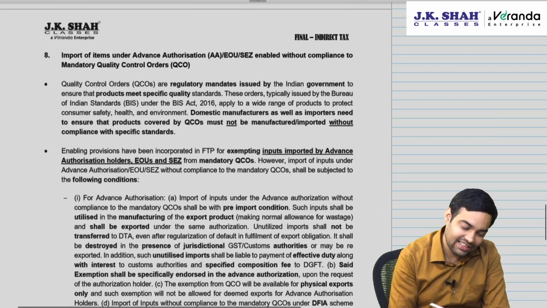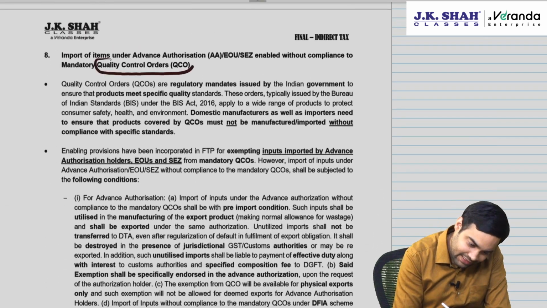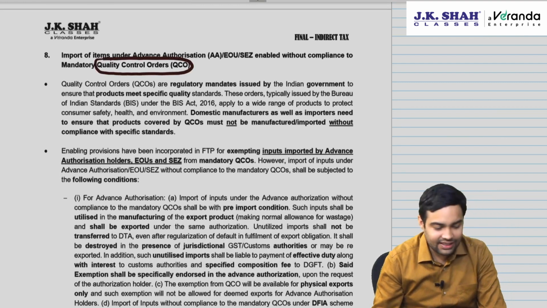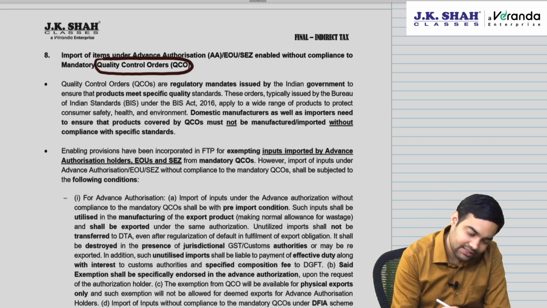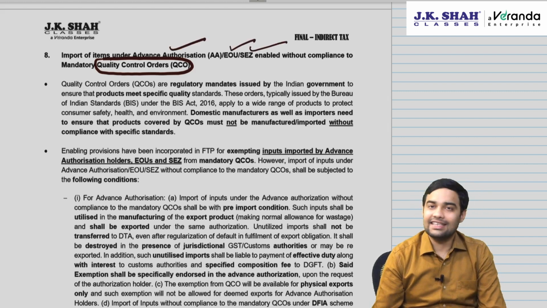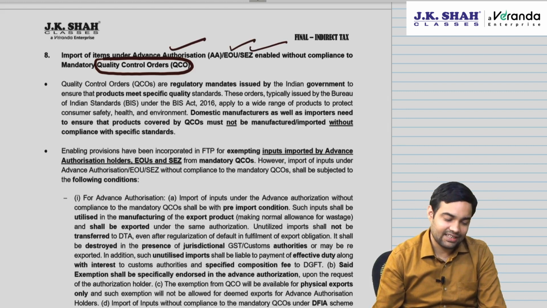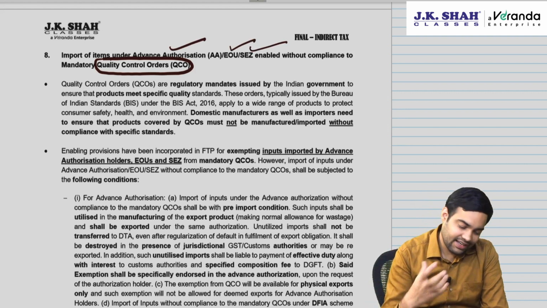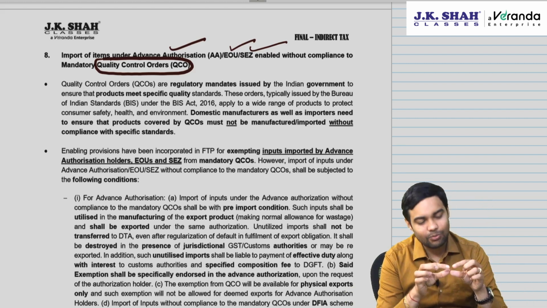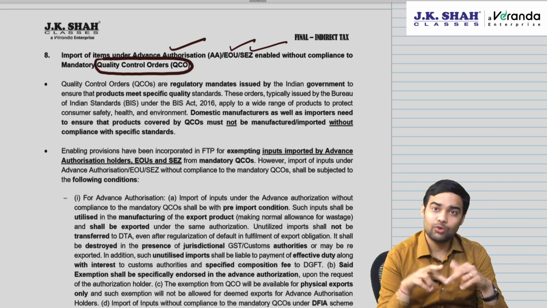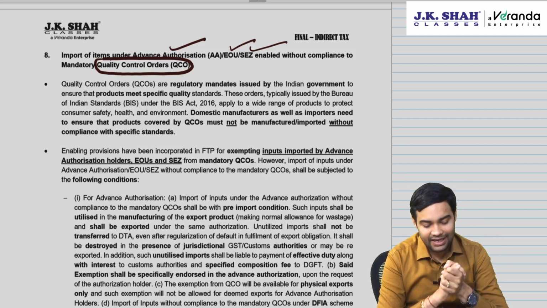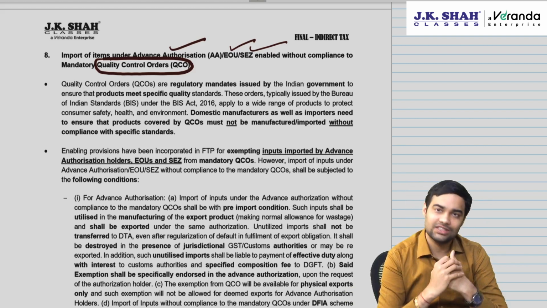Then there have been some mandatory quality control orders which are required for any product which is being brought to India. But if it is being imported under advance authorization, EOU or SEZs, then they don't have to comply with this mandatory quality control orders. Obviously, it is subject to some conditions that the same product should be exported, it should not be brought to domestic. Plus, when we talk about export, it should be only physical export, it should not be any domestic export. Plus, the approvals which are required from designated authorities need to be taken.